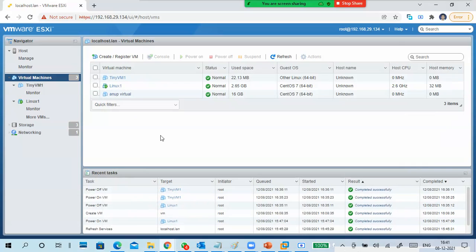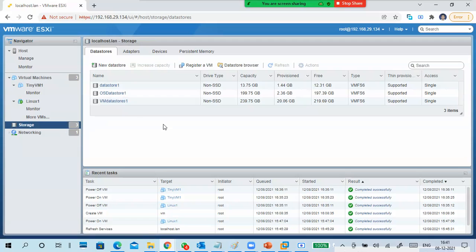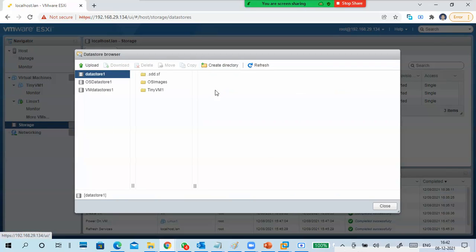And what are the next things we can see in VMware vSphere? Okay, so these are the virtual machines first. Next one is storage. Actually, we should go to networking, but I'm going to storage first. Okay, so these are the storages. Datastore1 is there by default; I got this one because of my first hard disk. Next, OS datastore and VM datastore. These two I gave names like this. So we can access these datastores if we want, like a datastore browser.